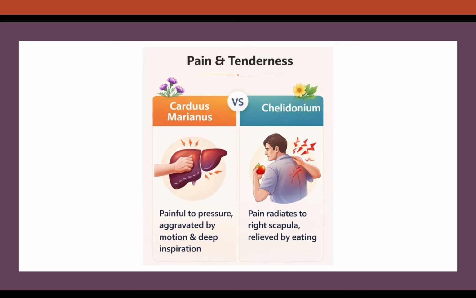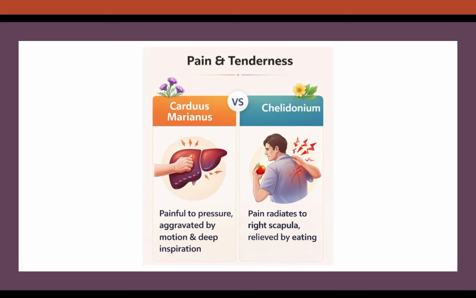Whereas in case of Chelidonium, there is a characteristic radiation of the pain, that is, the pain radiates to the right scapula. This is extremely important in Chelidonium. Always you should mention it, and mostly you will find it in these patients.